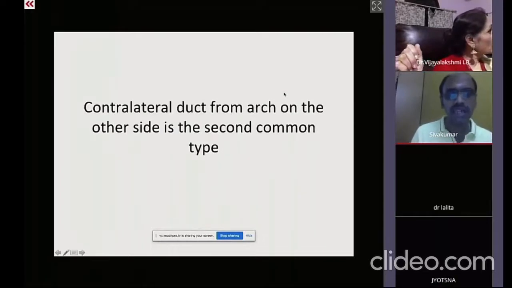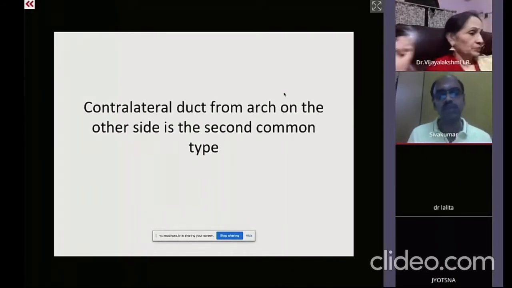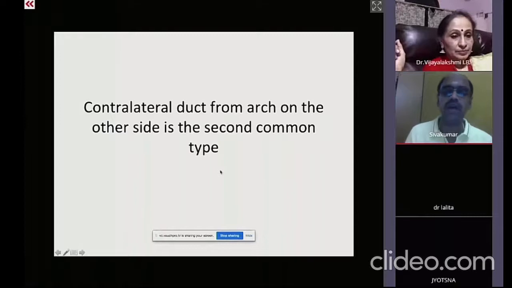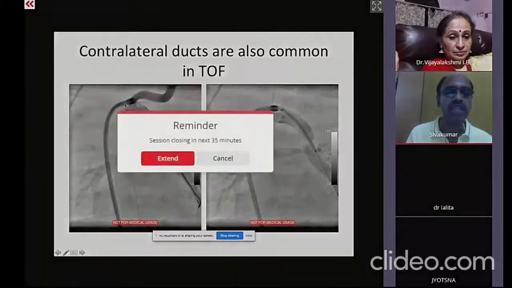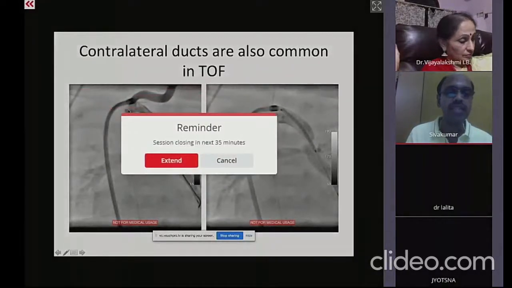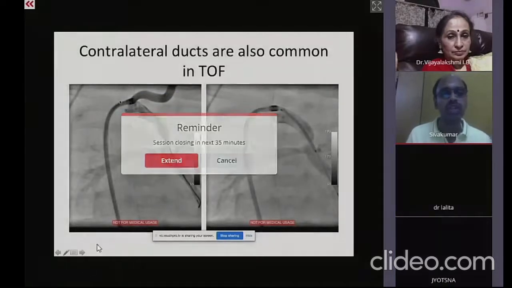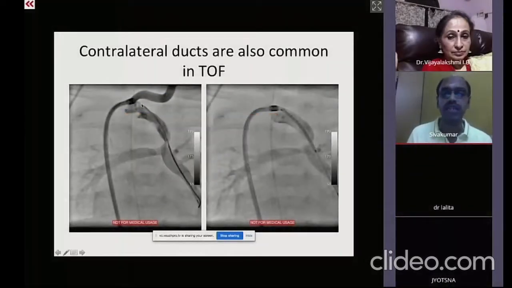A contralateral ductus is seen in almost about 20% of cases of pulmonary atresia. What do we mean by contralateral duct? A right aortic arch with the left-sided ductus that is either coming out from the innominate artery or left subclavian artery. In such cases, it is hooked initially with the Judkins right catheter, and subsequently we advance a 4 French long hook sheath to the mouth of the ductus, and the stenting is done in the standard manner.